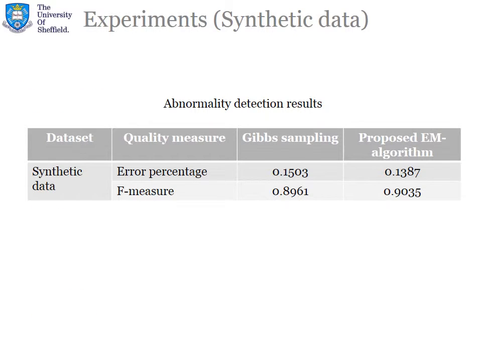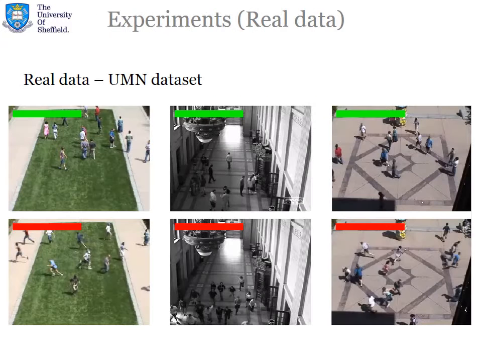This is a quantitative comparison of the abnormality detection ability of both methods. We can see that our algorithm outperforms the one based on the Gibbs sampling inference. We then compare the methods on the real data. This is the University of Minnesota dataset for the detection of unusual crowd activities. It consists of 3 scenes, where the normal behavior, top row, is when people just walk around, and the abnormal behavior, bottom row, is when people run away from the scene.